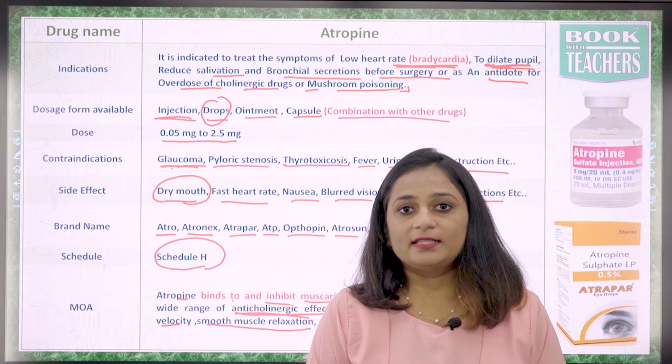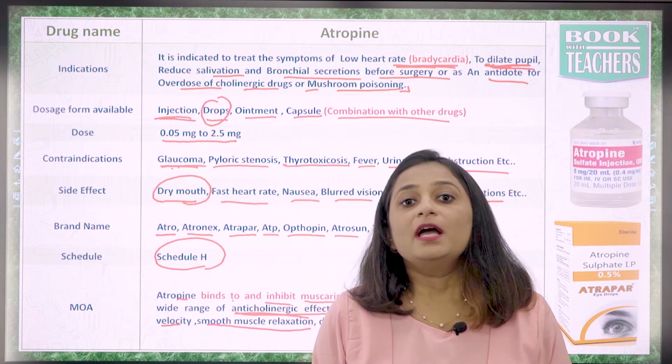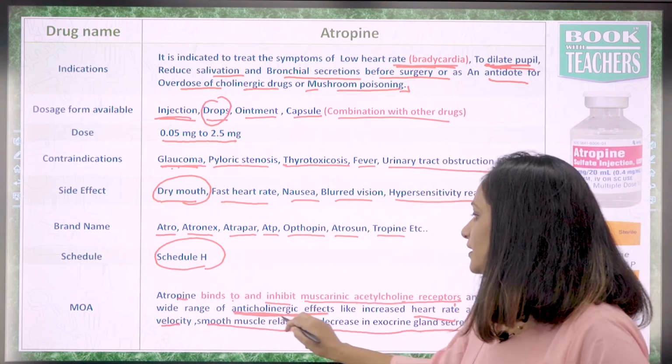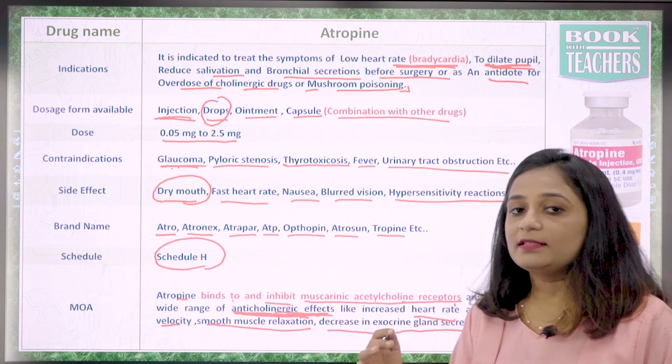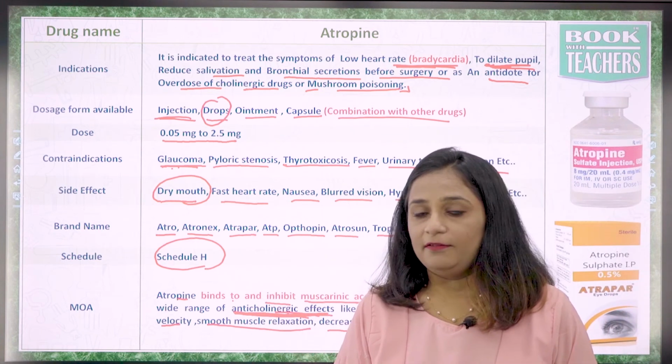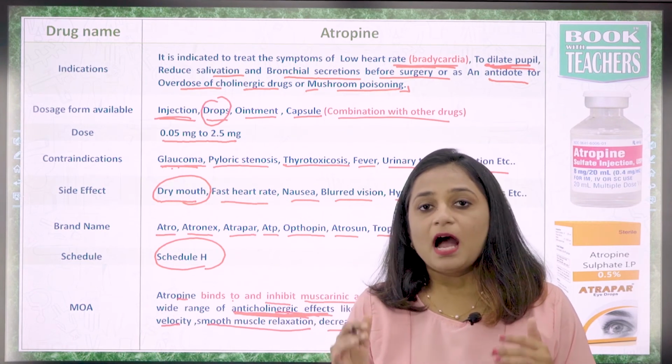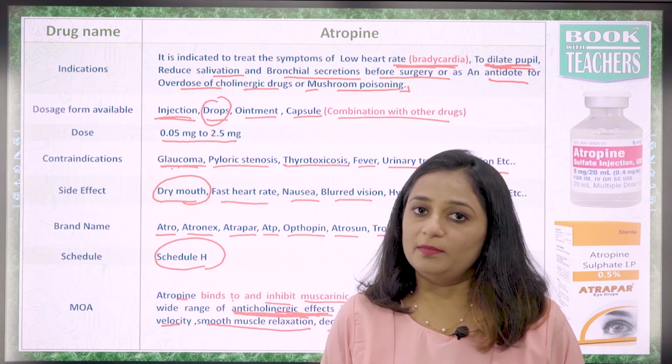Its mode of action is through its anticholinergic effects. That's why it is mostly used in bradycardia, where the heart rate goes below the normal level.